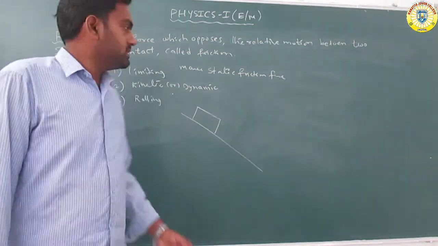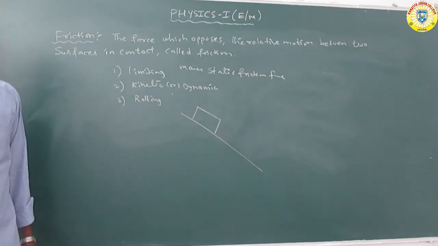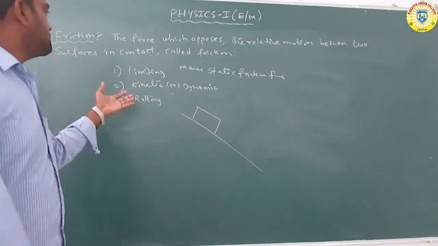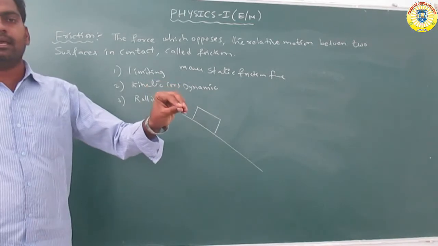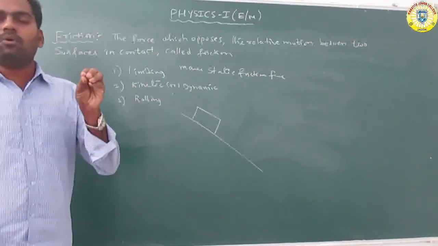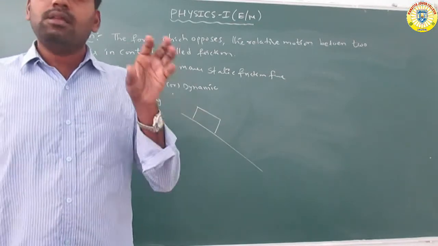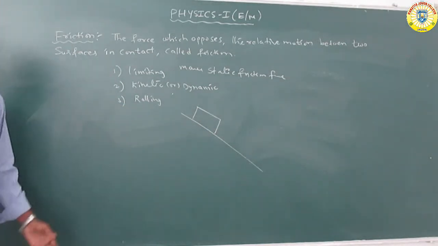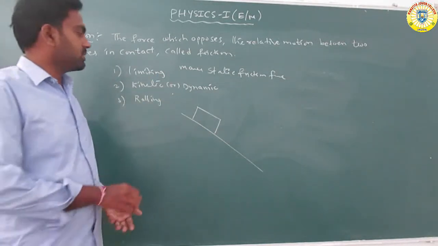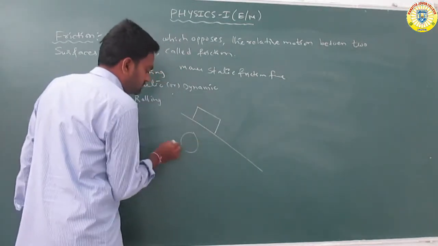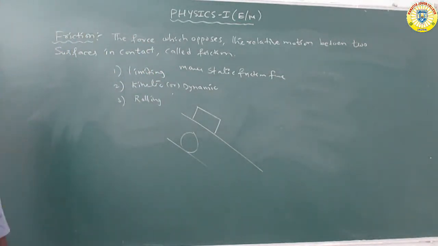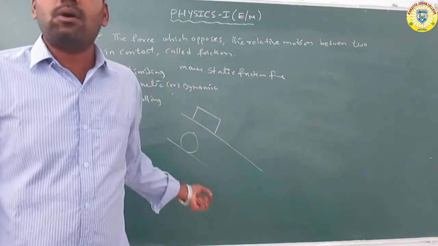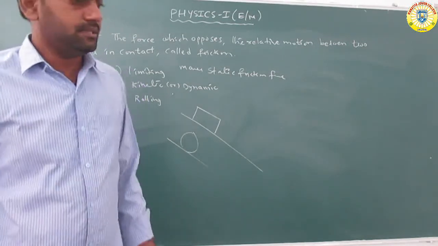Got it? So what is the limiting friction? The maximum value of the static frictional force is called the limiting frictional force. And what is kinetic or dynamic friction? One sliding body slides on another body, and the opposing force between the two contacts is called dynamic friction. So what is rolling friction? One body is rolling on another body, and the opposing frictional force between the two bodies in contact is called rolling friction. Okay, got it?